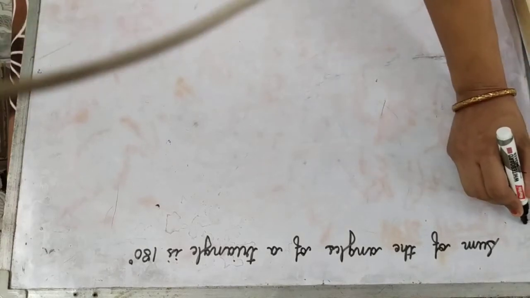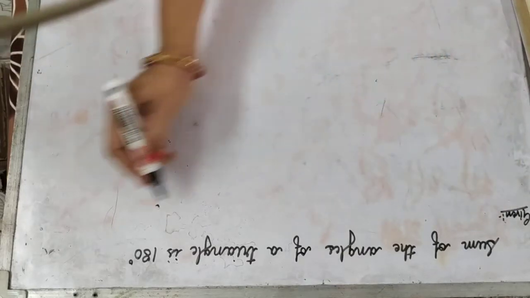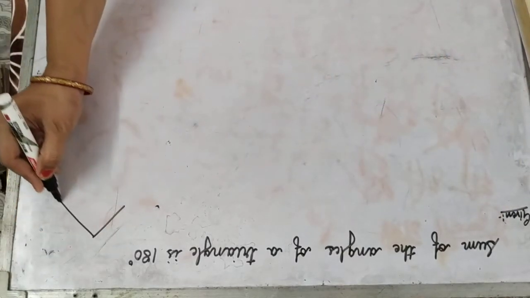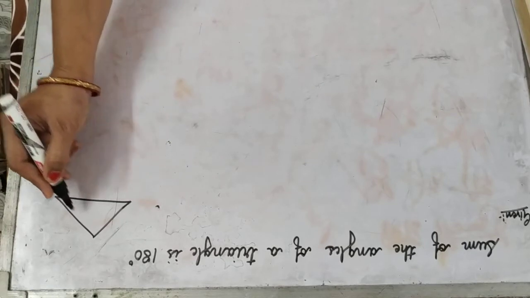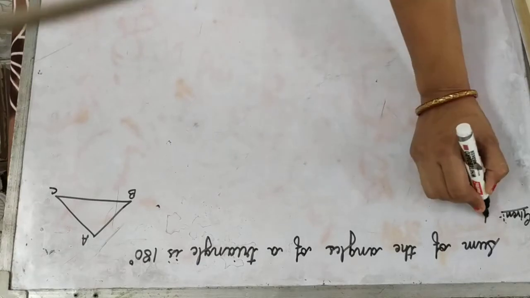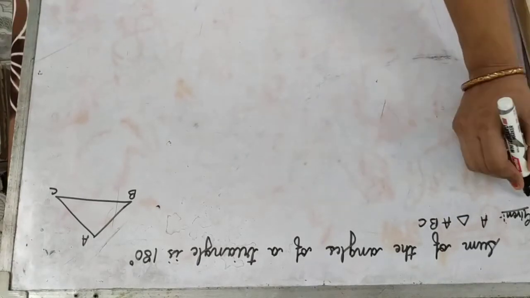This is the statement. Then we write given. First thing is given. क्या given है इसमें हमें? इसमें सिर्फ हमें एक triangle given है. We are given just a triangle. Let the triangle be A, B and C. A triangle A, B and C. This is given to us.